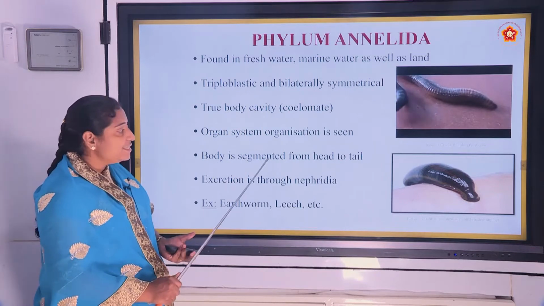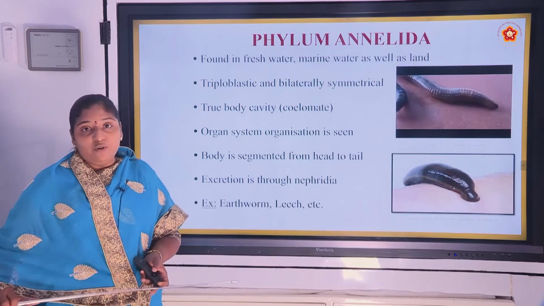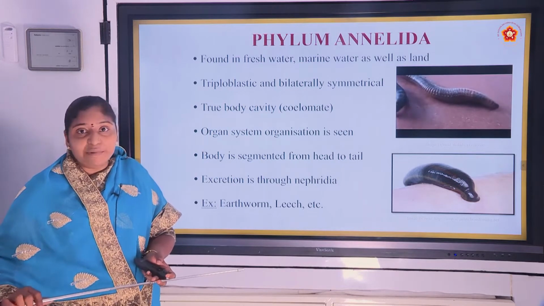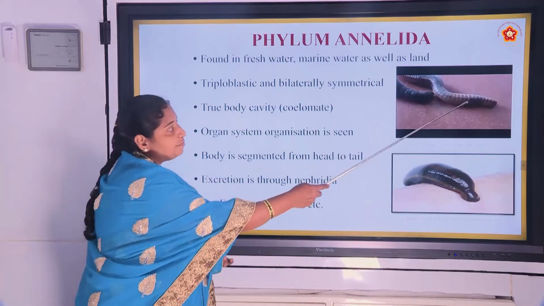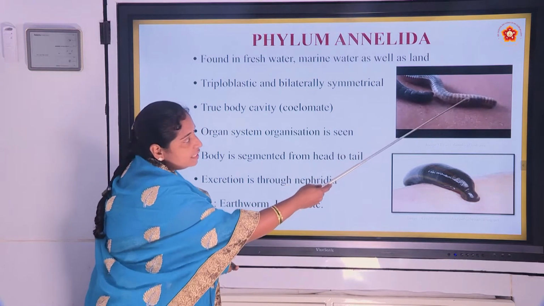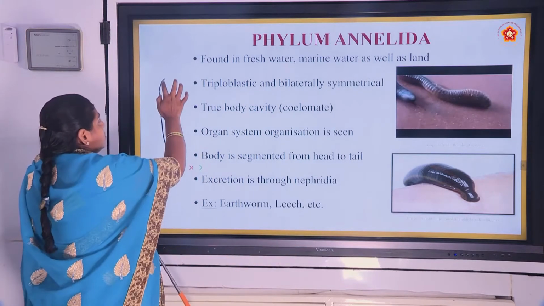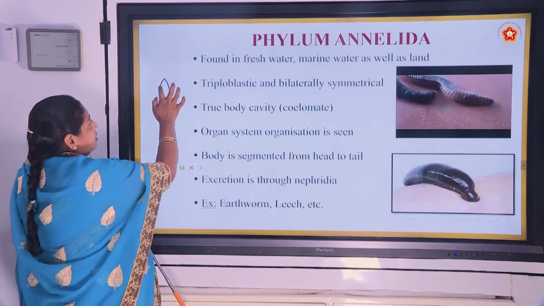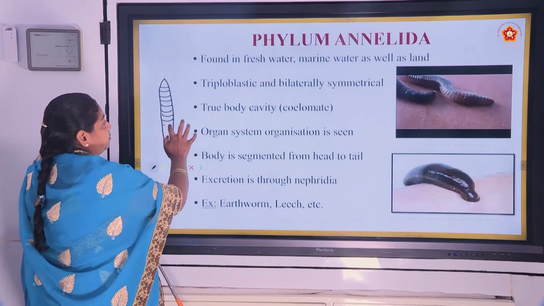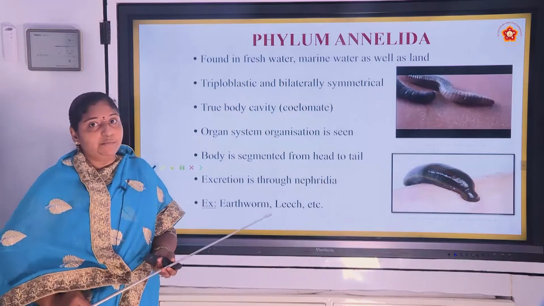And here body is segmented from head to tail. Till flatworms, that is Platyhelminthes and Nematoda, body is not segmented. Here you can see the body segments. Upon the body you can see these segments. See here, you can observe the segments upon the body. And till Nematoda, the body is not segmented.